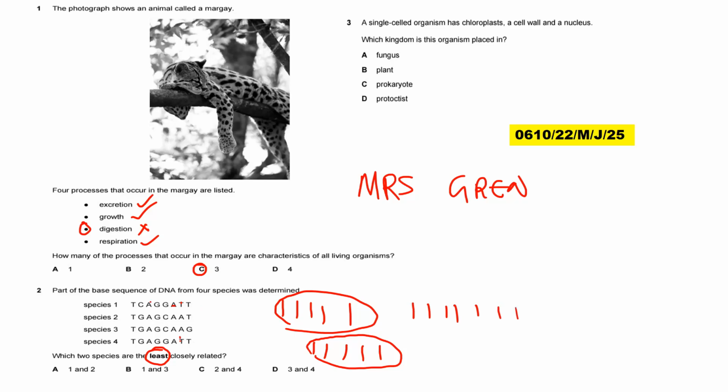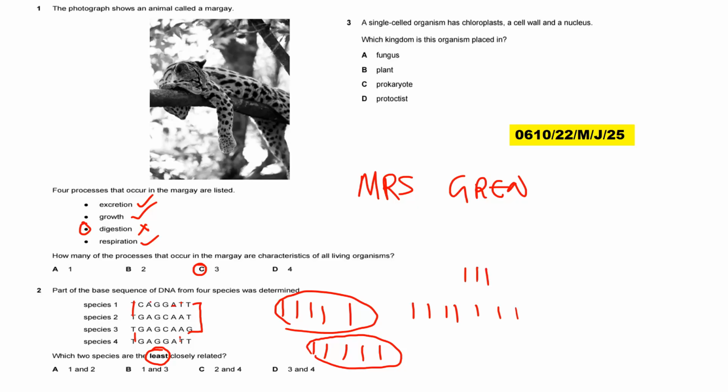Now let me do this one this time around. Let me get 1 and 3. If you look at them, TT, so they are similar. The second part, that is not similar. Third part, they are similar, so 2. Then, of course, the third one, that is GG, they are similar.